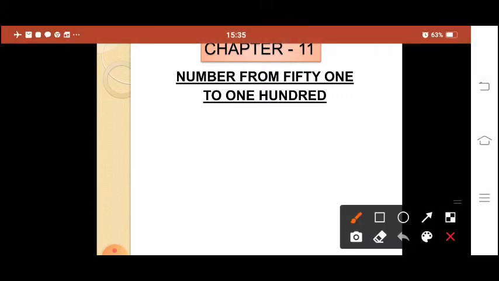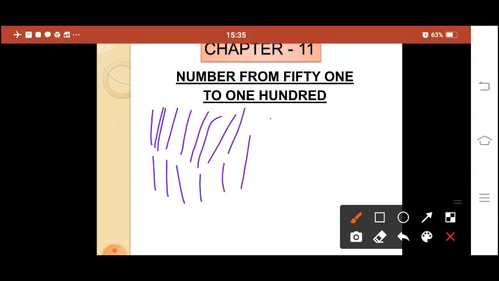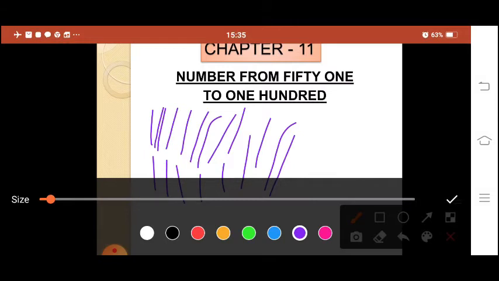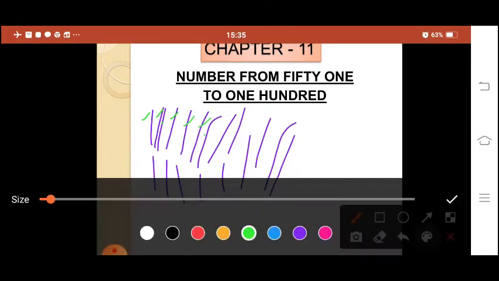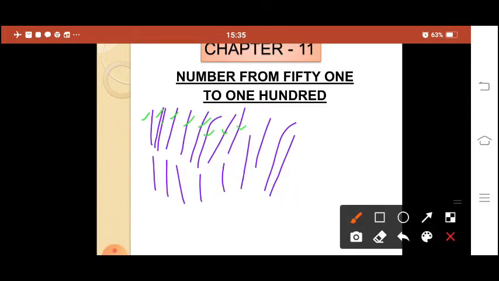Observe. We already know how to count. If you have so many things together, how will we count them? We will count one by one, correct? 1, 2, 3, 4, 5, 6, 7, 8, 9, 10. So this 10 we will take like that.